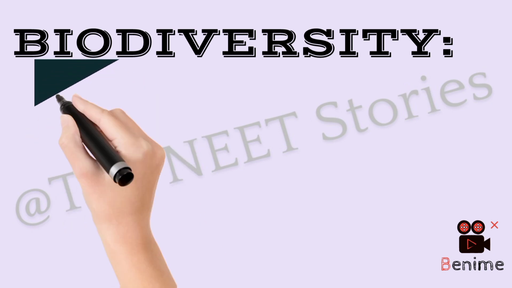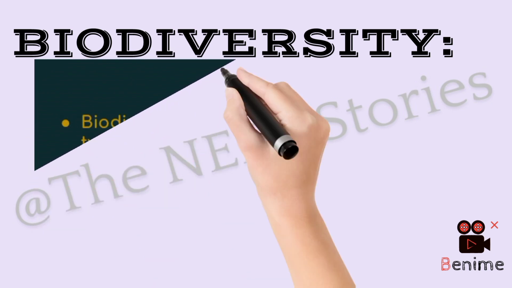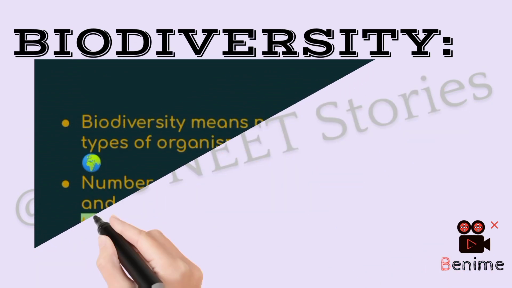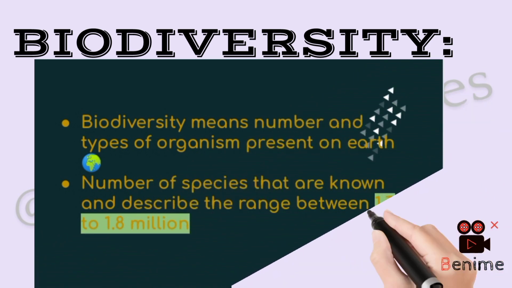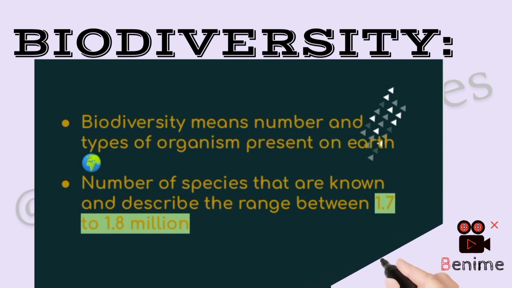Answer this question. What will you call a coma patient, living or non-living? Okay, let's move on to the next topic, that is, biodiversity. Biodiversity means the number and type of organisms present on our earth. Okay. Can you number how many species are there on our earth? The range of the described species is between 1.7 to 1.8 million which are known. Highlight this point.